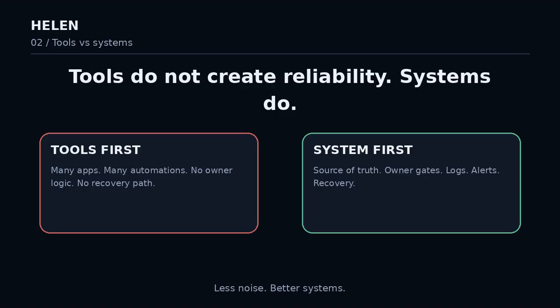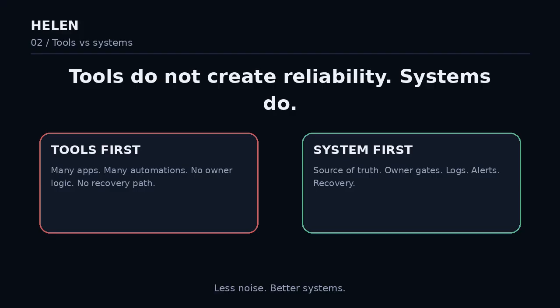The first question is not, which tool should I use? The first question is, what exactly should this system make more reliable? If the problem is unclear, automation only makes confusion move faster. A weak process does not become strong because it is automated. It becomes a faster weak process.